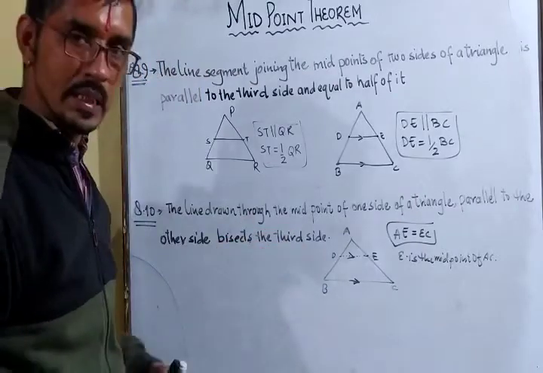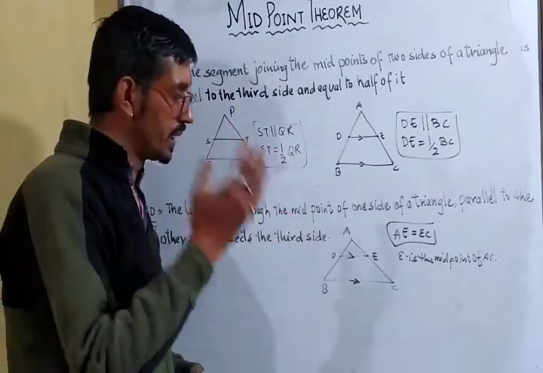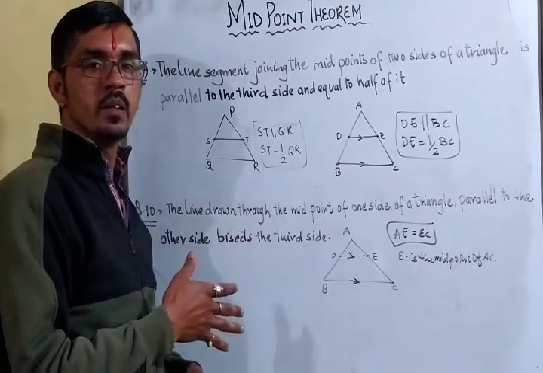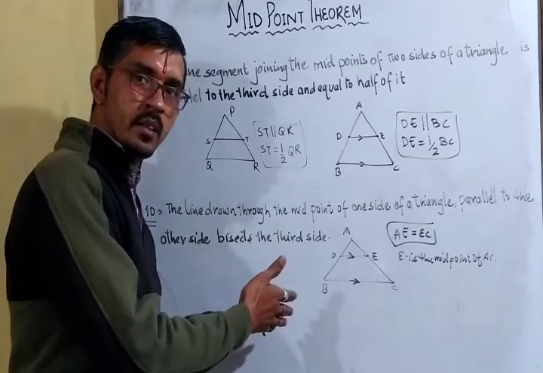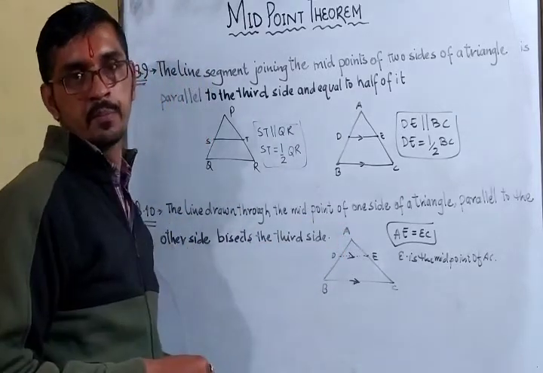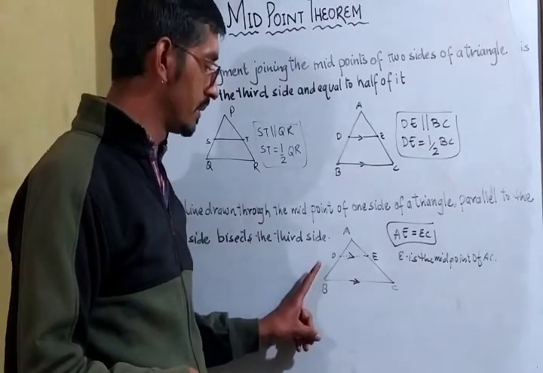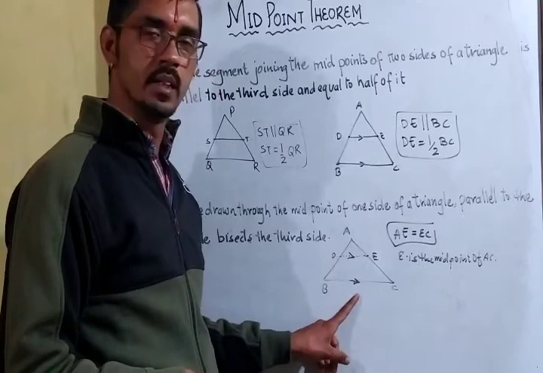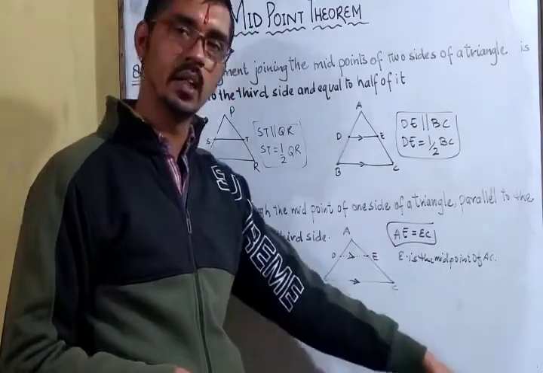Okay, the other theorem says कि if in a triangle we draw a line parallel to the third side through the midpoint of one side, so it will bisect the third side as well. Okay, अगर हम इस पॉइंट की इस साइड के मिड पॉइंट से इस साइड के पैरेलल एक लाइन खींचे तो it will bisect the third side as well.